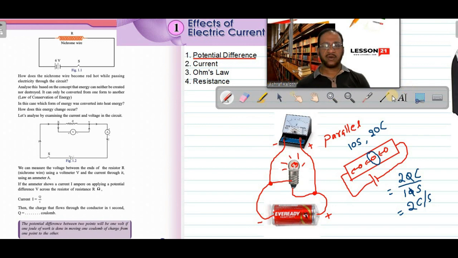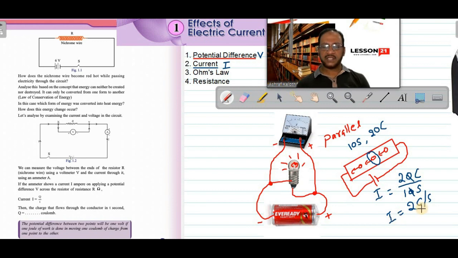The current in a circuit is represented by the letter I. Potential difference is represented by the letter V. The current I we can obtain by dividing the total charge flowing through the cross section of a conductor by the total time taken. Here 20 coulomb of charge moved in 10 seconds, so in 1 second, 20 by 10 equals 2 coulomb per second. That is electric current I.